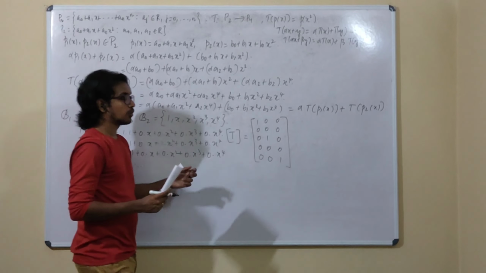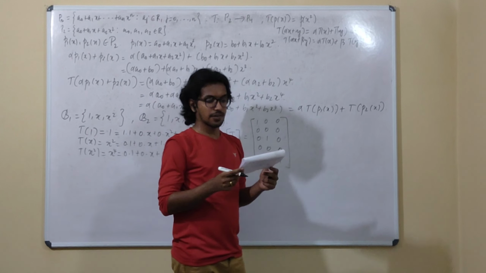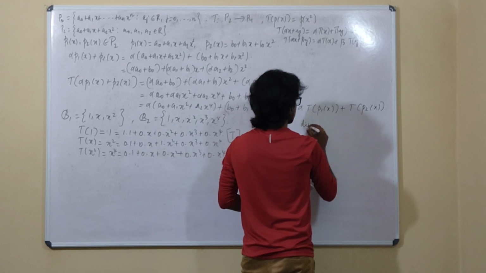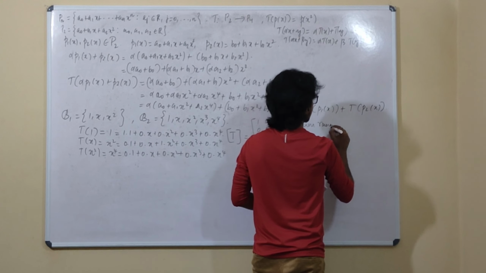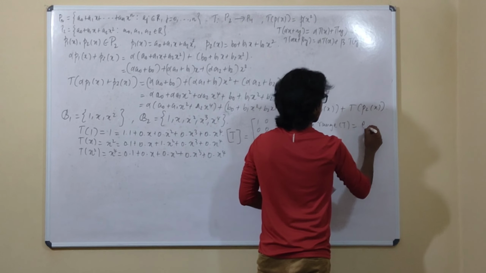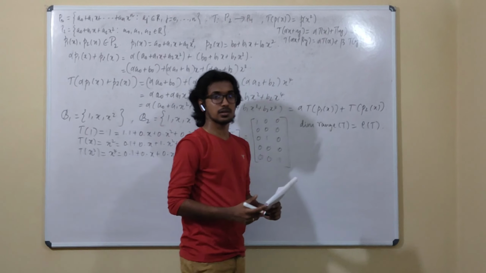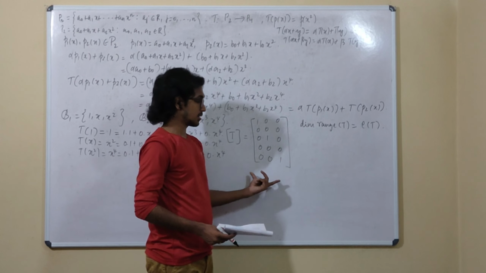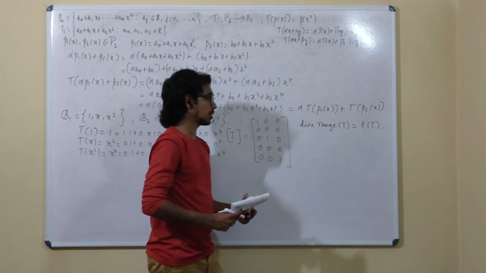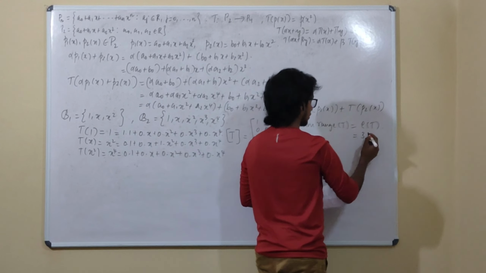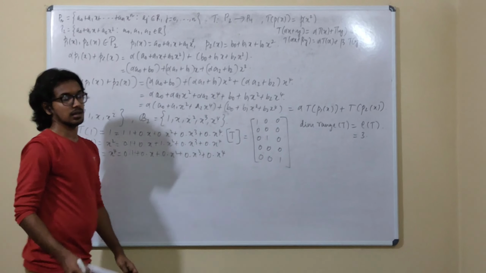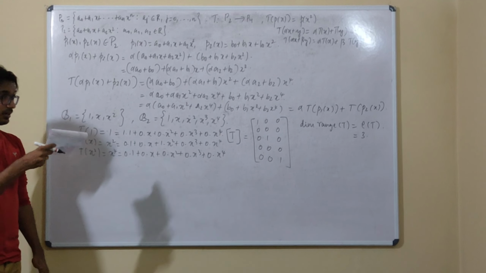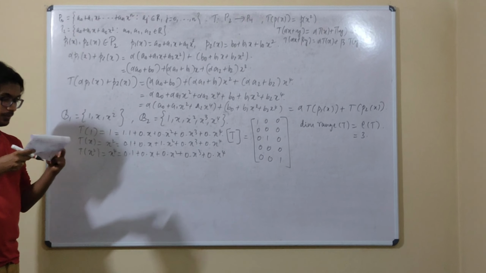Now we'll have to find out the dimension of the range. What is the dimension of the range? That is the rank of the transformation T. If you just find the rank of the matrix of T, that is your answer. That is 3. So option 2: T is a linear transformation and the dimension of the range of T is 3.